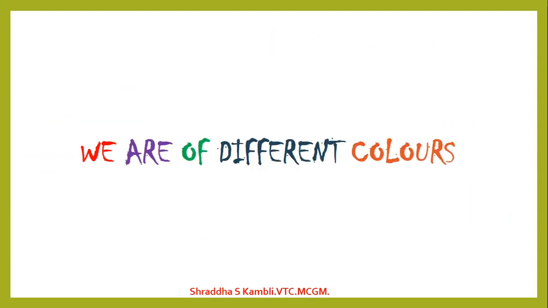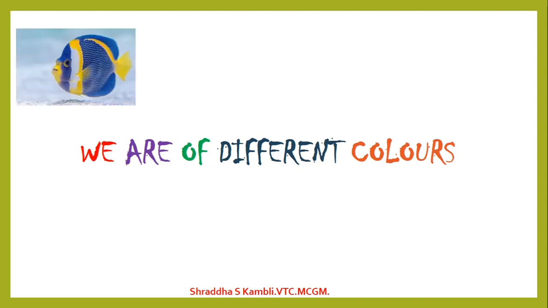Okay. Now these animals, they are also of different colors. See, now you saw the peacock, it was so colorful. Whereas when you look at an elephant or when you look at a crow, you will see that it is black in color. So animals are of different colors also.